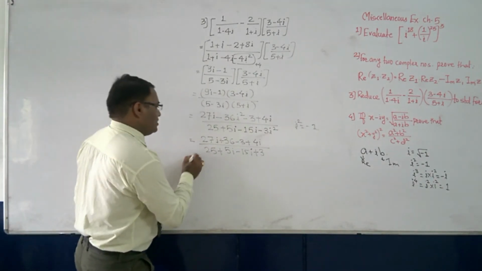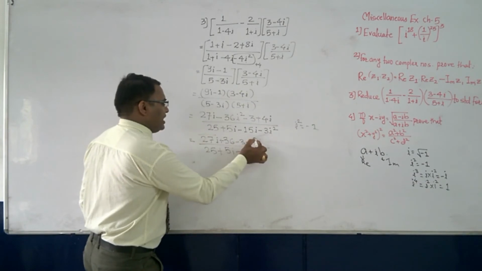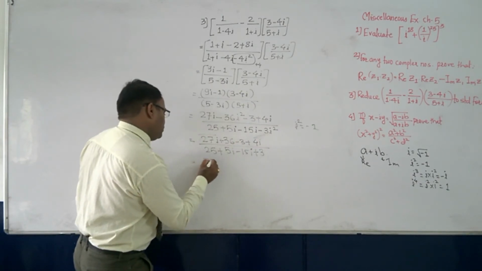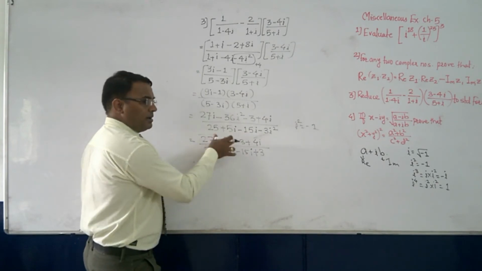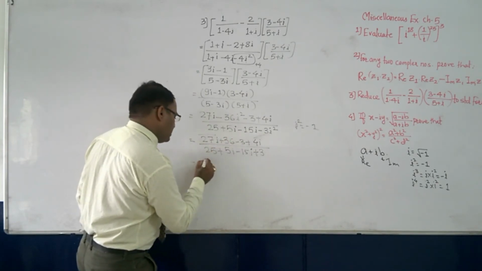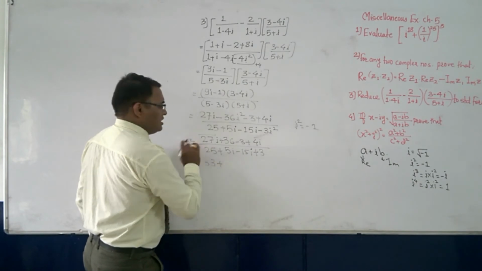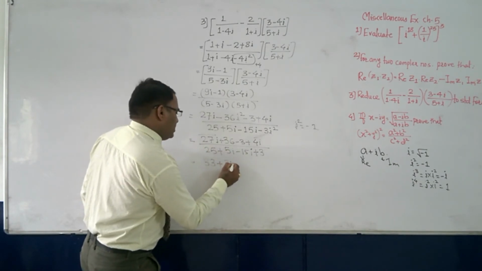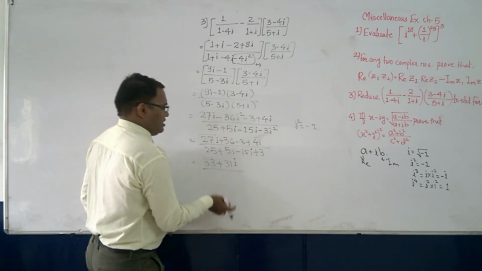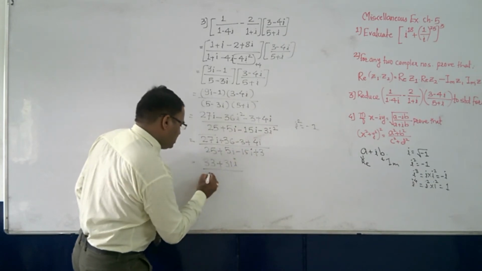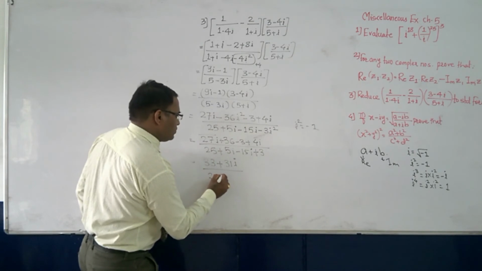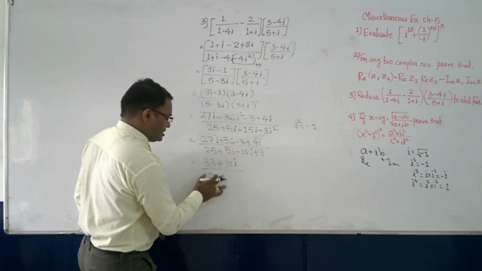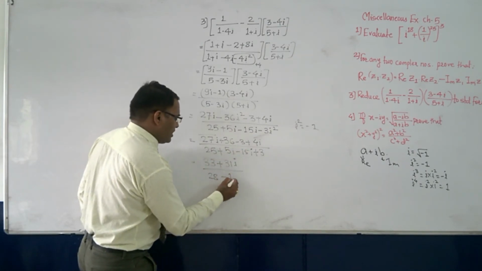So now 27i and 4i, this will give you 31i. First we'll write the number part, that is the real part. 36 minus 3 is what? 33, then plus 31i. Then 25 plus 3 is what? 28, and then the last one is what? 5i and minus 15i, so it will give you minus 10i.